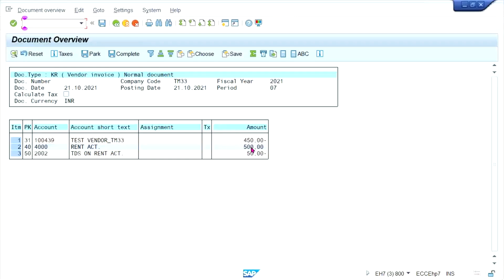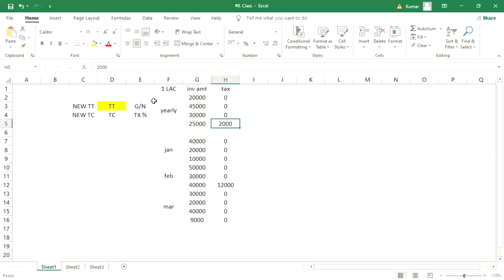Even if you post an amount worth 500 rupees also, now TDS is going to be calculated. Why? Because this limit we have already crossed, and the exemption is already till 1 lakh rupees. Whether you post an invoice worth 500 rupees, 100 rupees, 5,000, or 5 lakh, on each and every invoice it is going to be calculated.